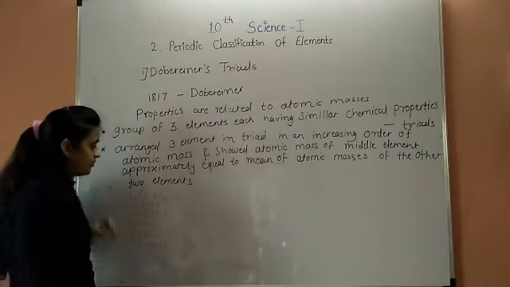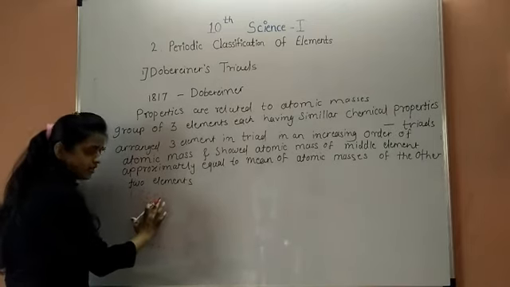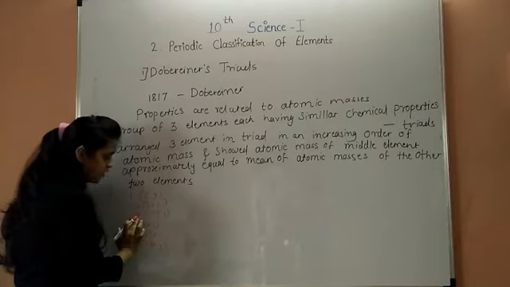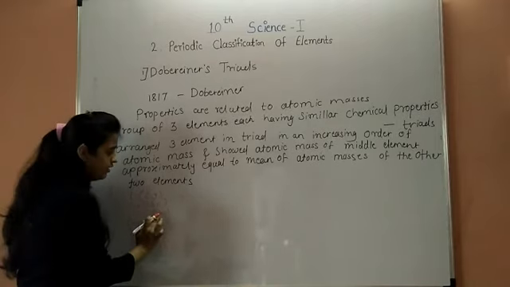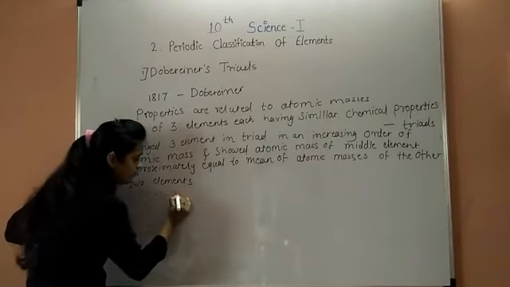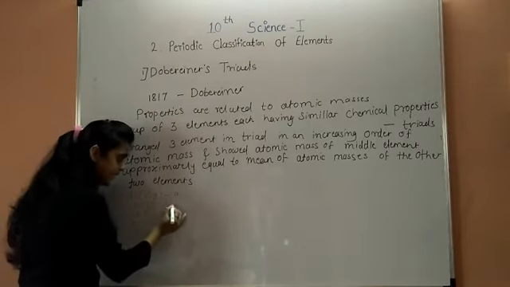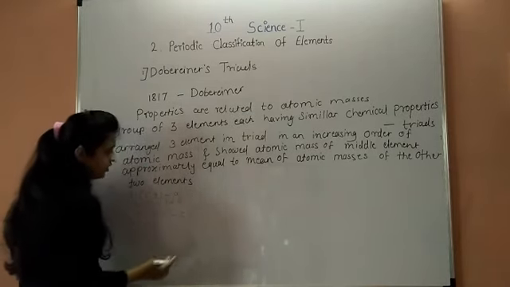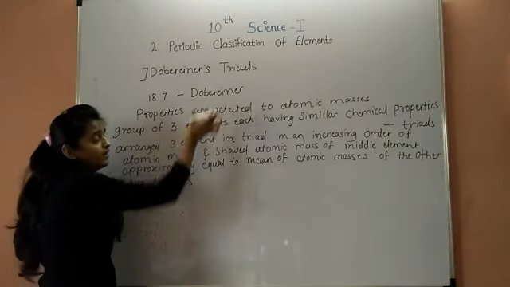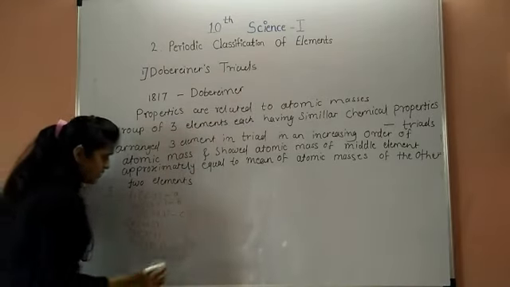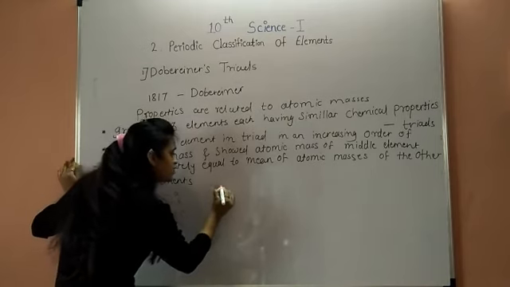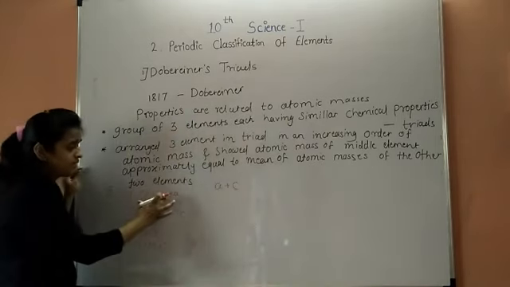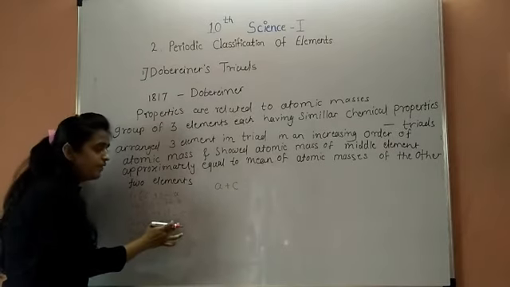For example, lithium has atomic mass 6.9, sodium 23.0, and potassium 39.1. So lithium is A, sodium is B, and potassium is C. Dobereiner's triad says to add the first and third elements, A plus C, and divide by 2. A is 6.9 and C is 39.1.